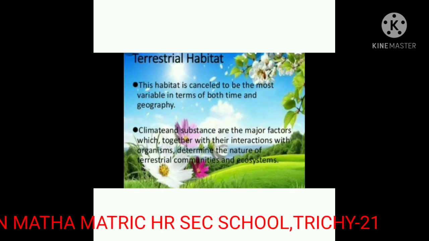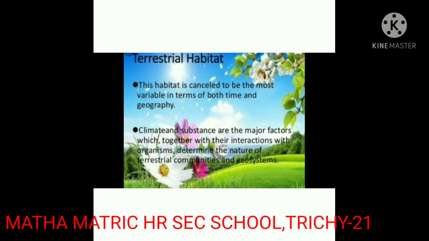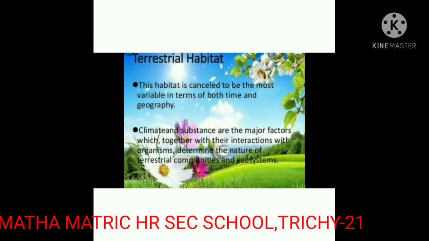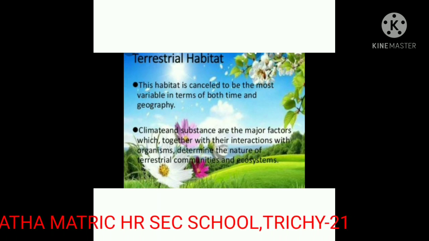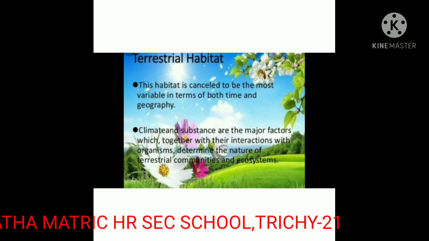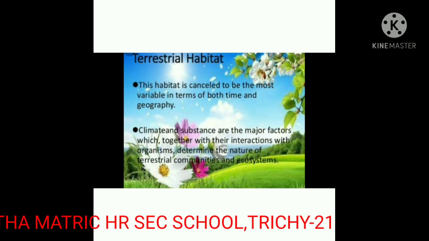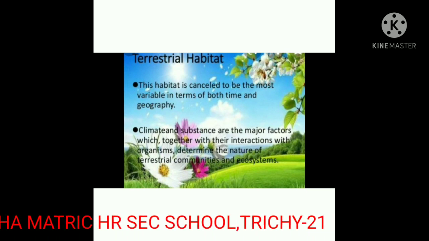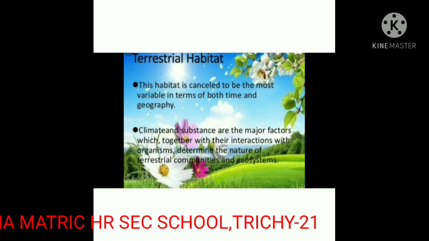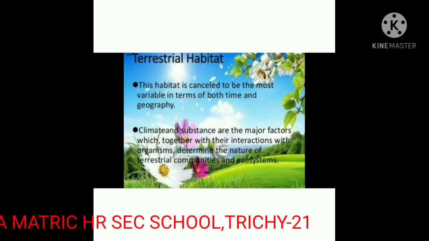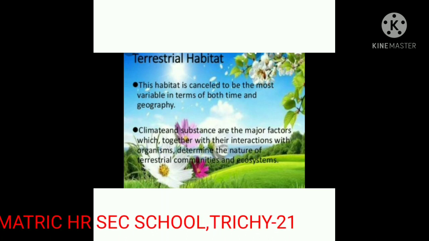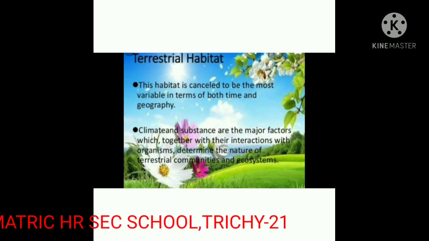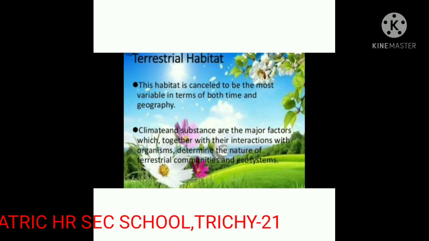Terrestrial habitat is considered to be the most variable in terms of both time and geography. Climate and substance are the major factors which, together with their interactions with organisms, determine the nature of terrestrial communities and ecosystems.